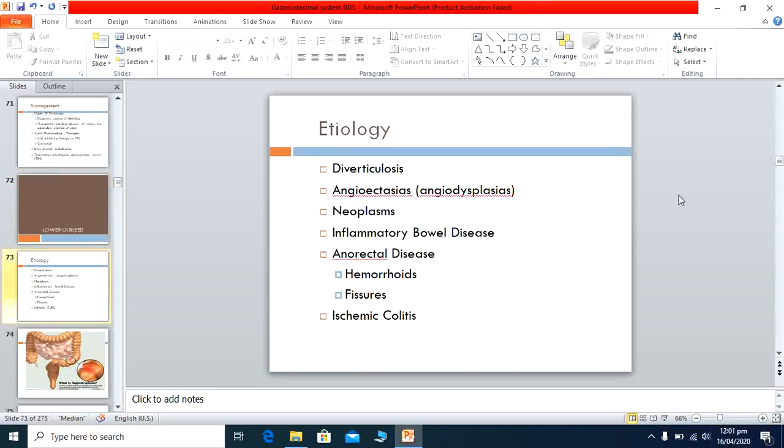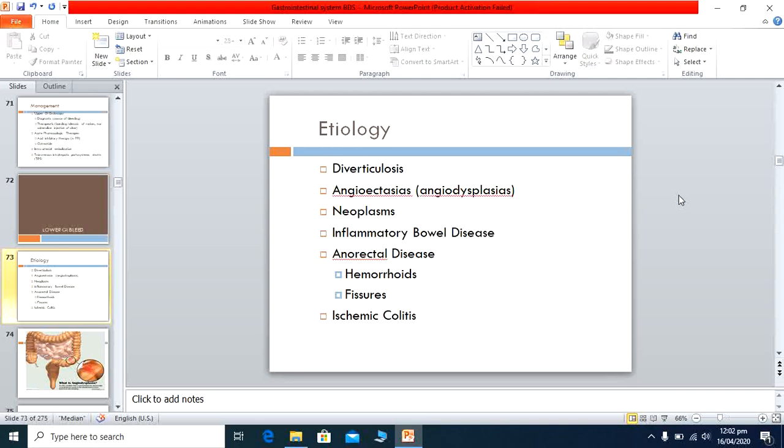The causes of lower GI bleeds are, first, diverticulosis. Diverticula are small pockets, balloon-like forms on the wall of the intestine, and they are usually a cause of bleeding. Sometimes diverticulosis is a congenital disease, and they can convert into malignancies. Another is angioectasia or angiodysplasia. These are small superficial, abnormal vessels and they easily bleed, frequently cause bleeding, and lead to anemia in these patients.